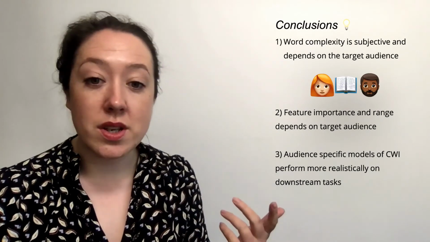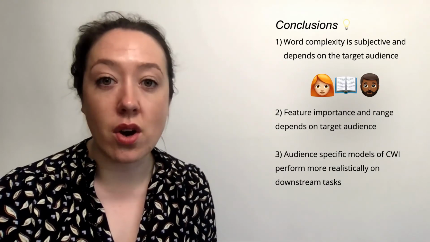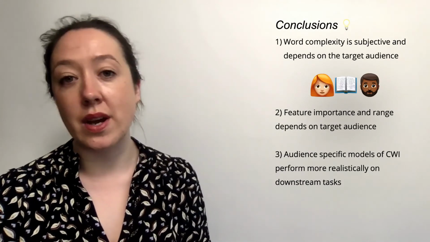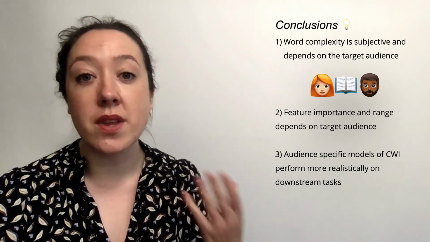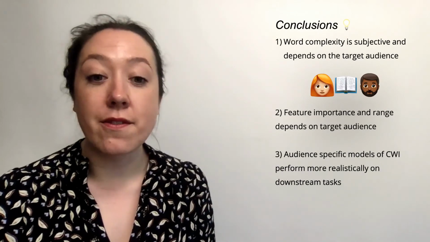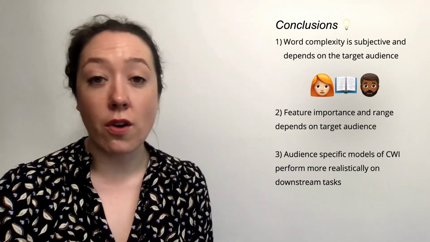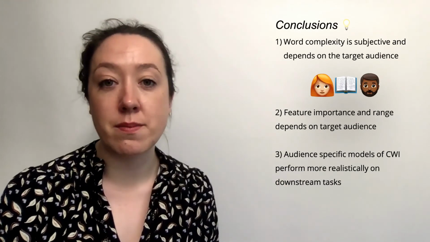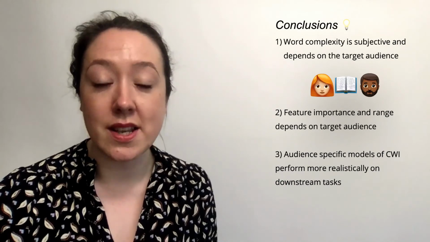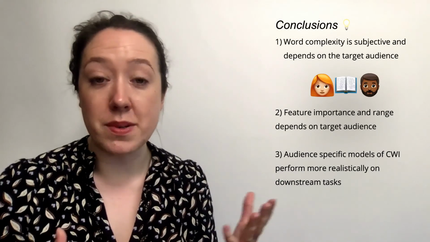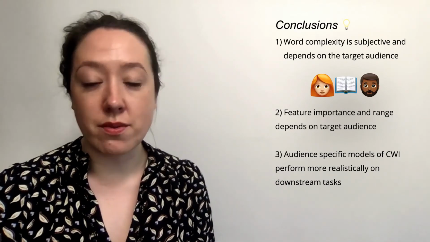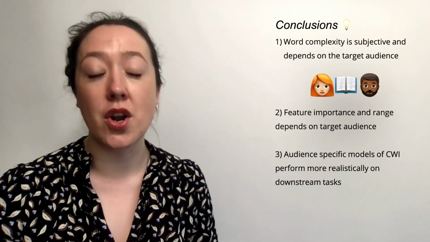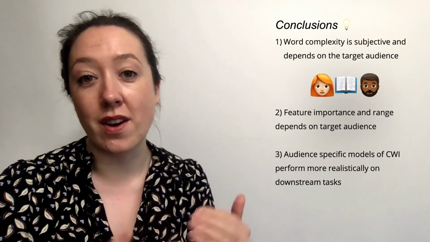The feature importance and the range of features depends on the target audience, and part of the reason that this is useful to know is if you're doing text generation, it's something that you can consider. And finally, audience-specific models of complex word identification will perform more realistically on downstream tasks because if you're judging readability for a particular subgroup, you're going to have better results if you take into consideration what they in particular might find difficult.